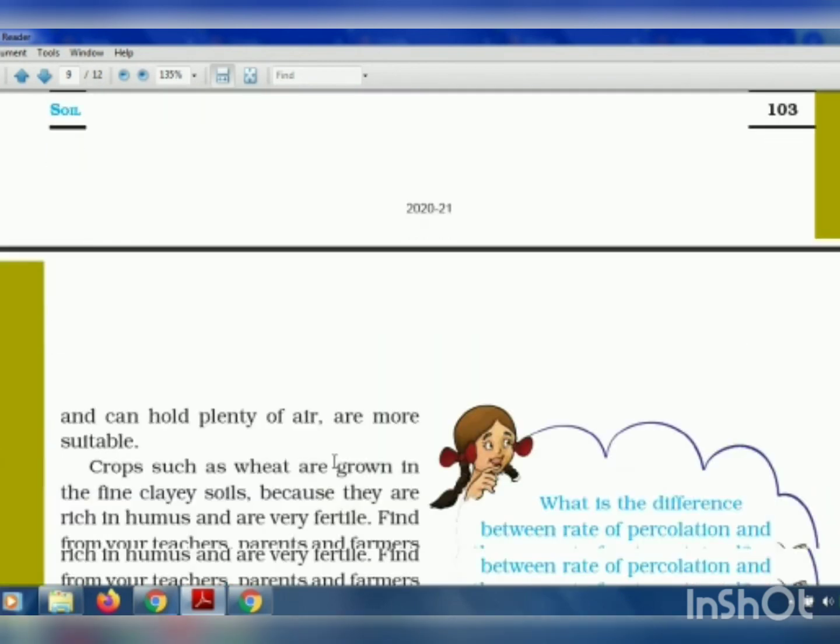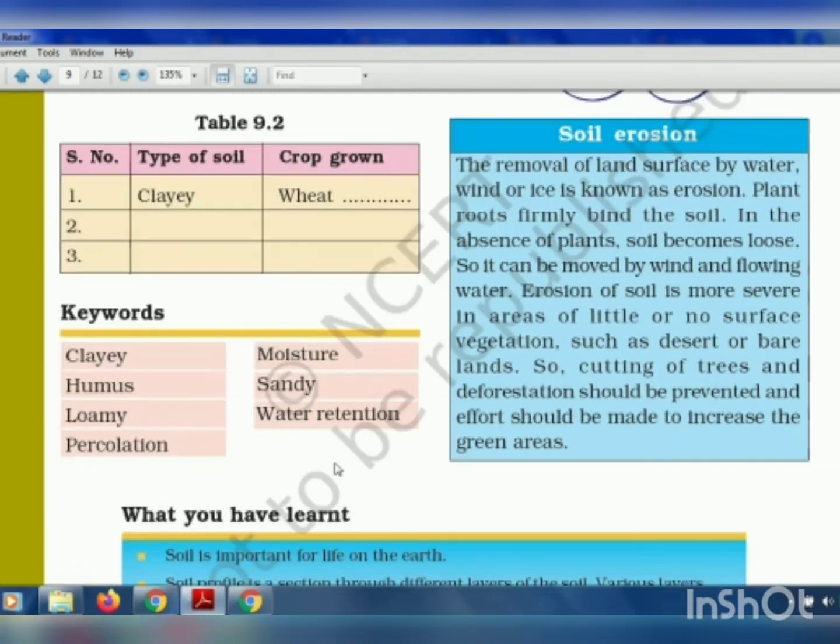Okay, and the last topic here I would like to explain is soil erosion. So that is the removal of the topsoil from the surface of the earth, which is called soil erosion, by wind,